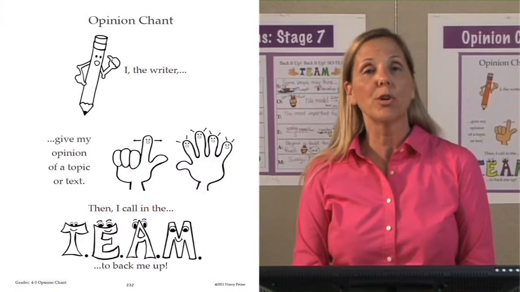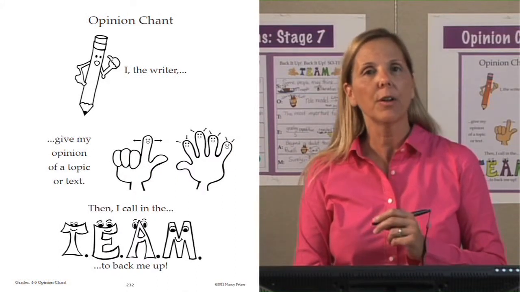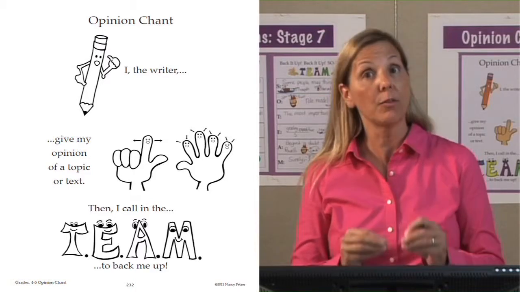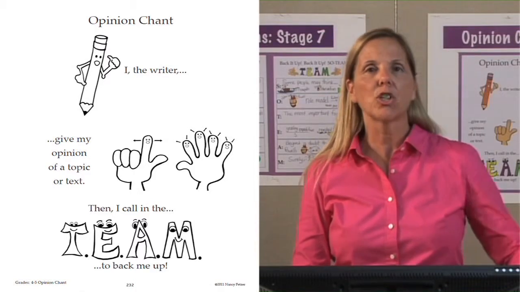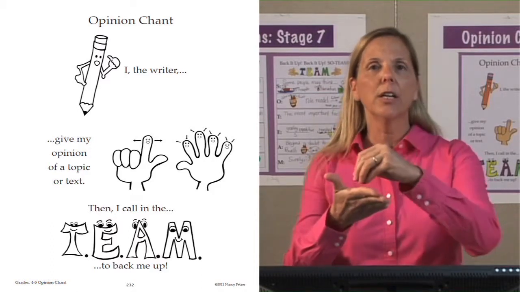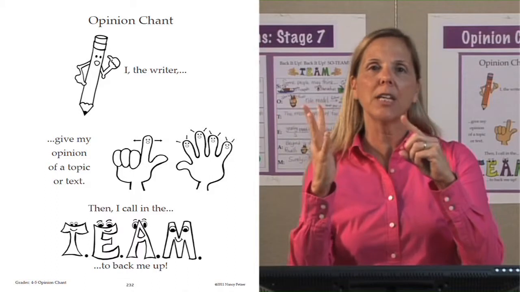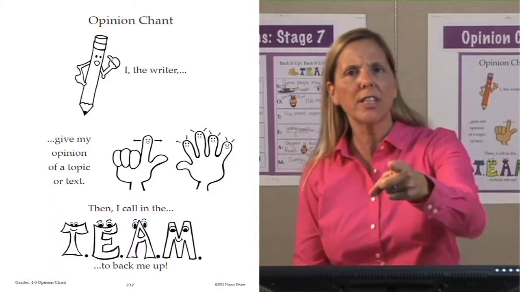Please turn to page 232 for Stage 7, 2-paragraph opinion writing about informational text. On page 232, we have our chant that we introduce our lesson to our students. I, the writer, will give my opinion about the text, and then I will call in the team to back me up.